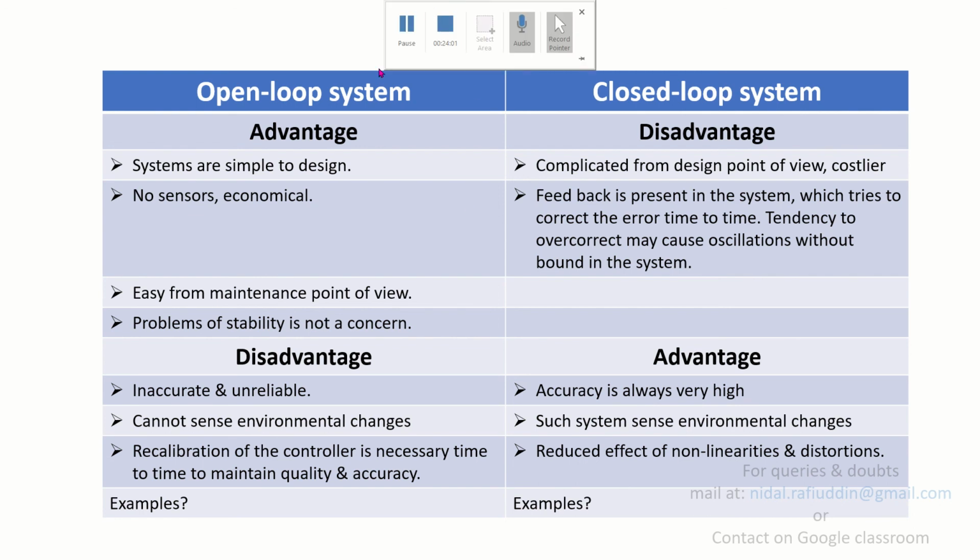Now if we talk about examples of open loop systems, one example is the ceiling fan, as I just told you. Then you have the lights at your homes, and there are many examples, so I'll be asking you about them. For closed loop systems, there are a few examples, for example refrigerators, air conditioners, and geysers. These are the commercially available appliances that we had been discussing.